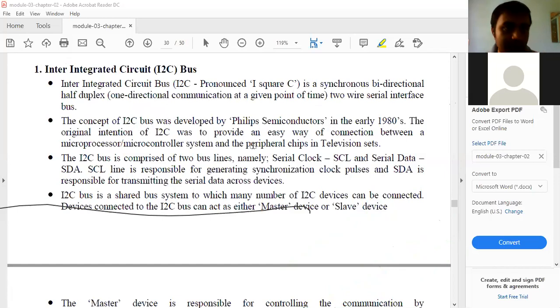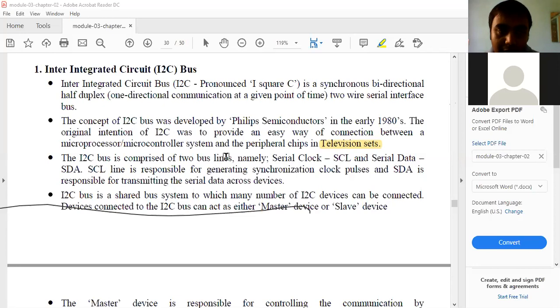The original intention of I square C was to provide an easy way of connection between a microprocessor or microcontroller system and the peripheral chips in television sets. Yes, to provide communication between the peripheral and the microprocessor in the television sets. Keep in mind where it was used. Initially, it was used in the television sets.